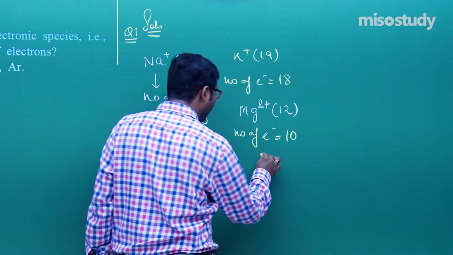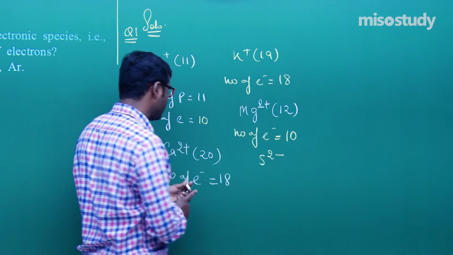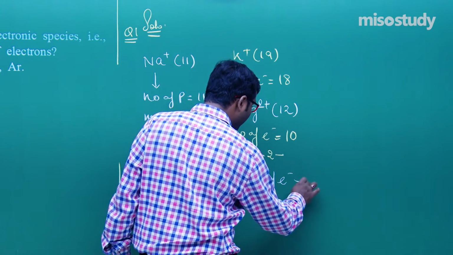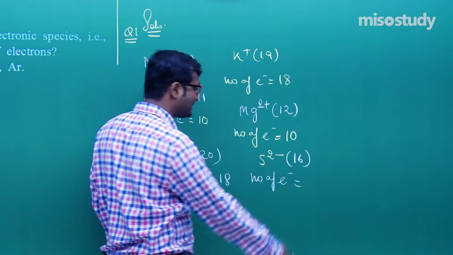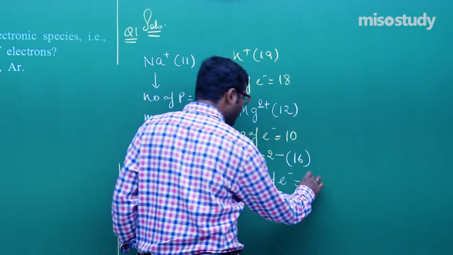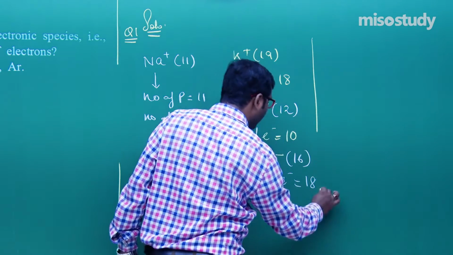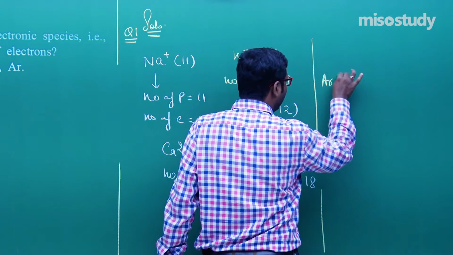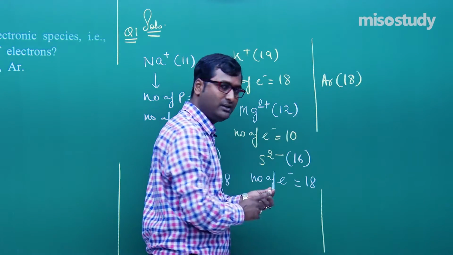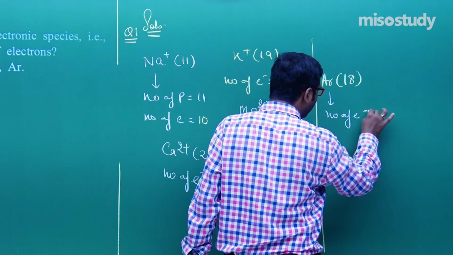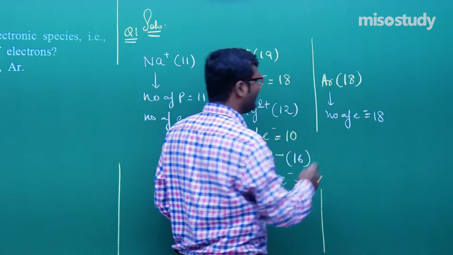Then S2 minus: atomic number of sulfur is 16, number of electrons 16 plus 2, that is 18. Now argon, atomic number 18. Here it is a neutral atom, so the number of electrons equals the atomic number, 18.